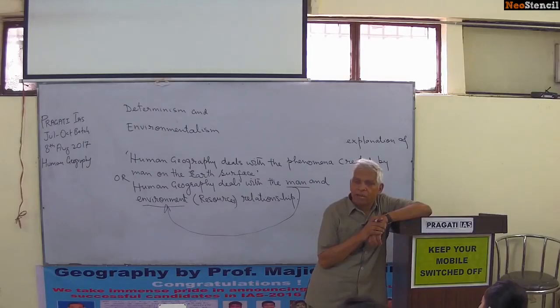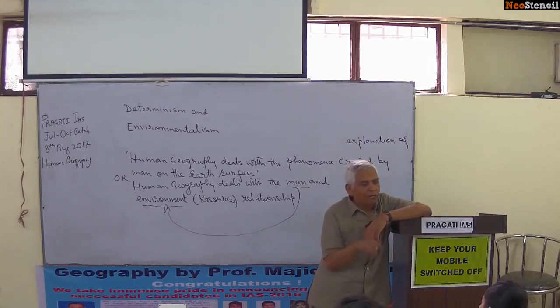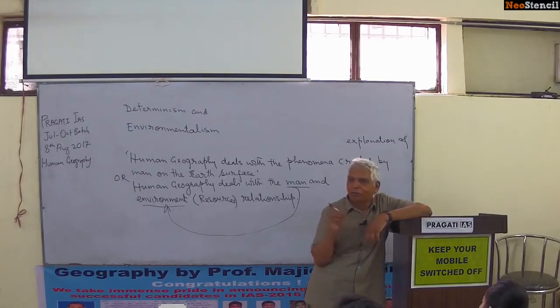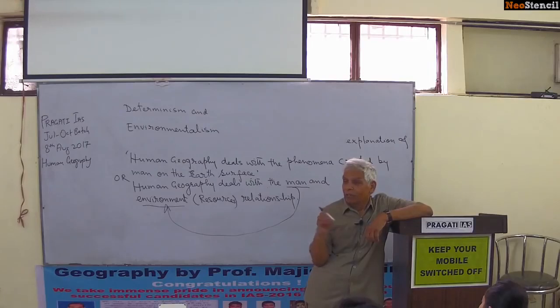If some people are advanced, it is their destiny, and destiny created by environment or resources. If some people are backward, it is because of environment. So they give the full credit only to environment. I will dictate some points on this.